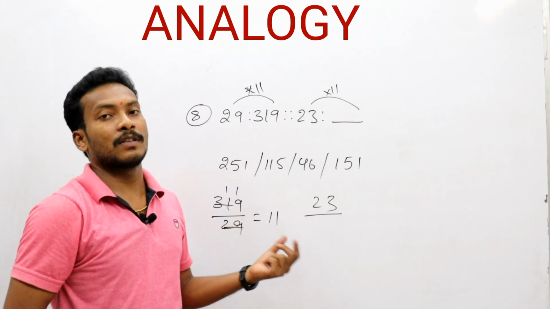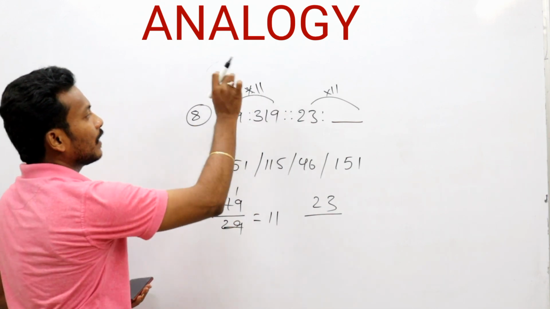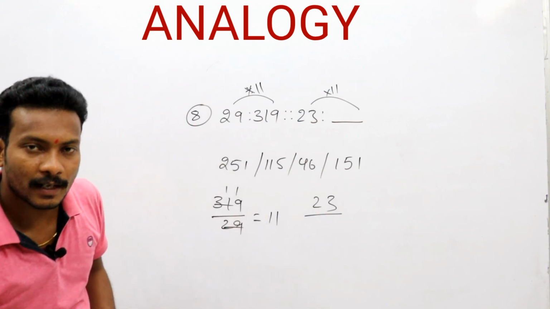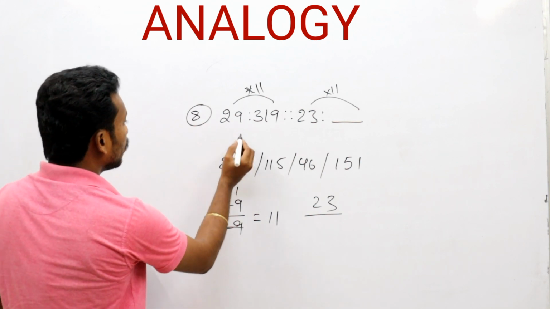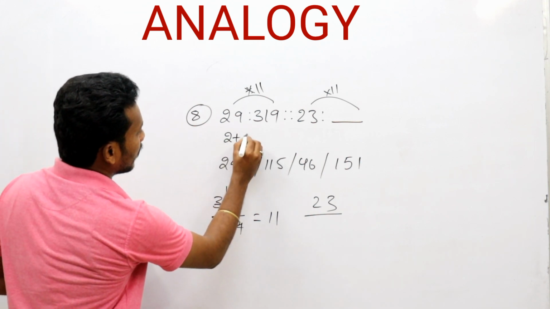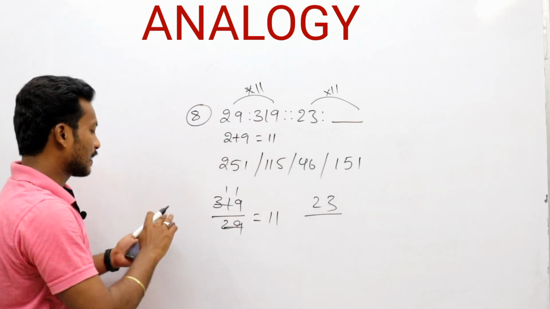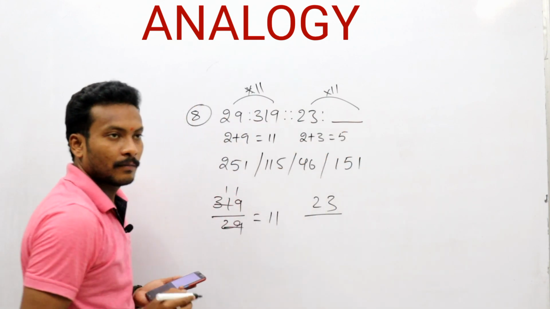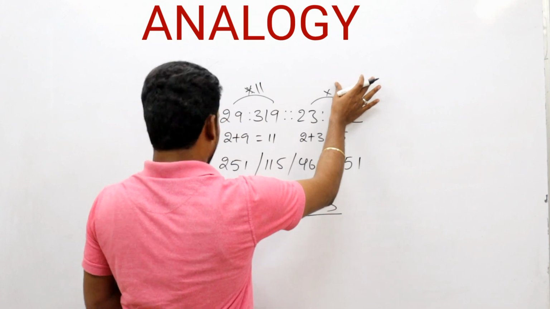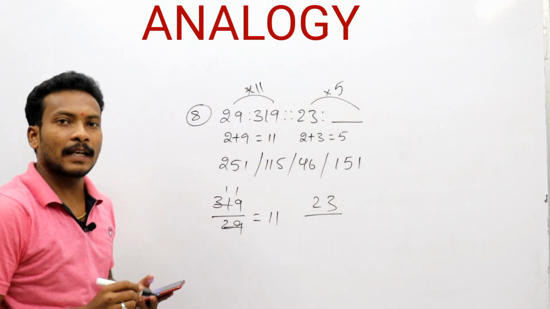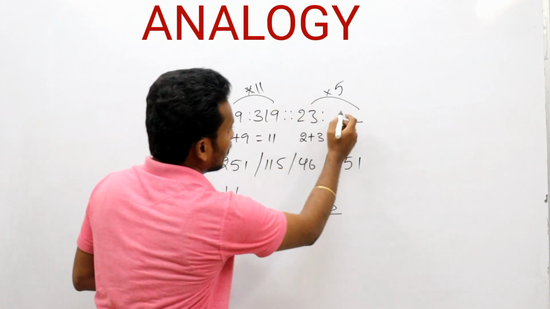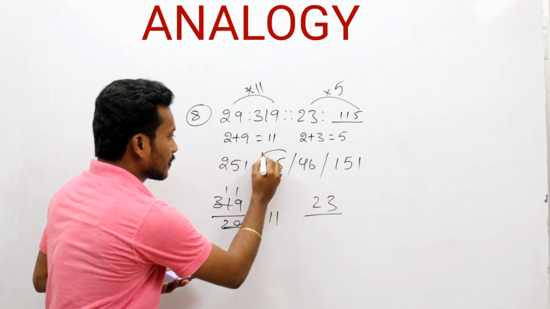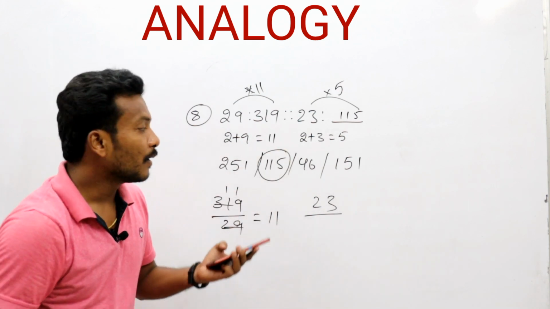Okay, what is the logic behind it? Why are we multiplying only with 11? That is what we have to see. Why 11 here? What are the numbers here? 2 and 9, and 2 plus 9 is equal to 11. The same thing must be repeated here: 2 plus 3 is 5. That's why we multiply with 5. Now 23 into 5: 5 threes are 15, 5 twos are 10 plus 1, that is 115. We needed an answer of 115.